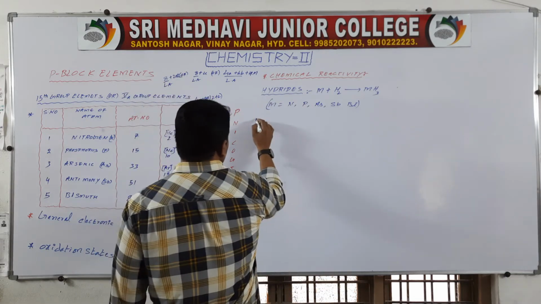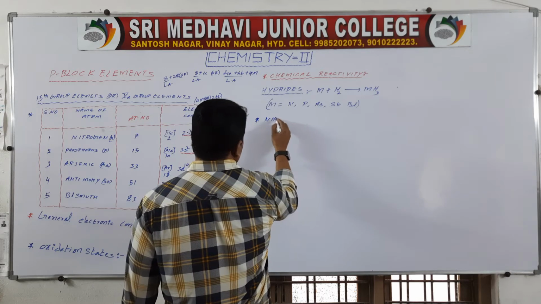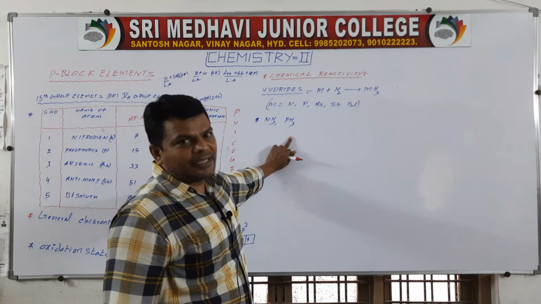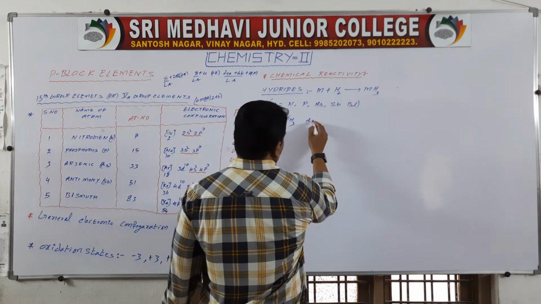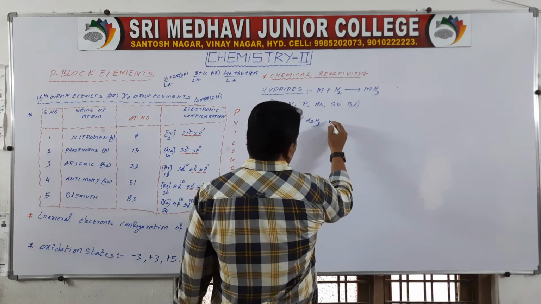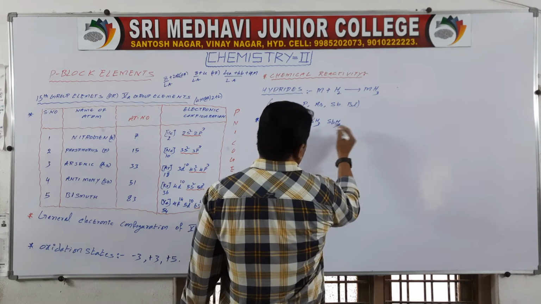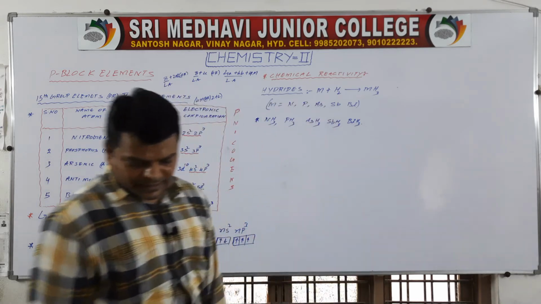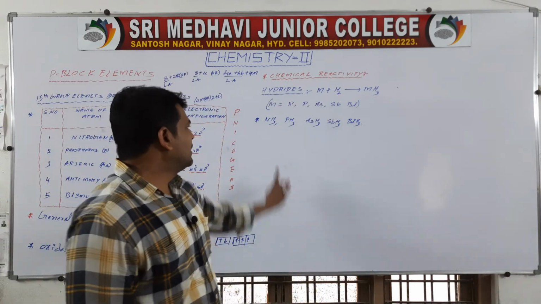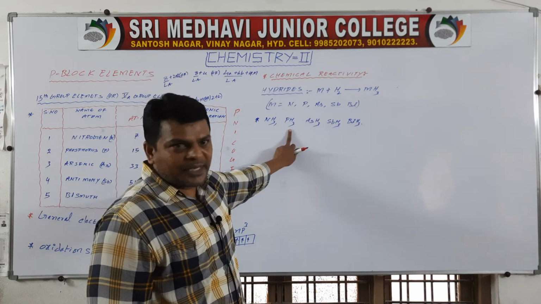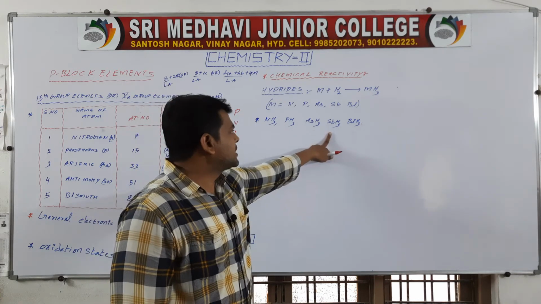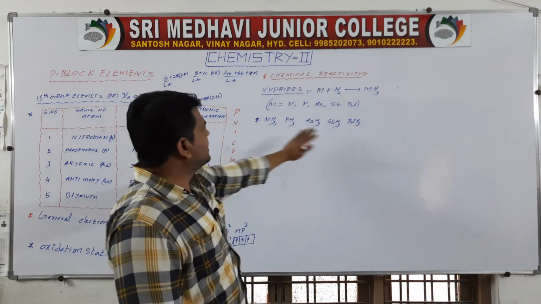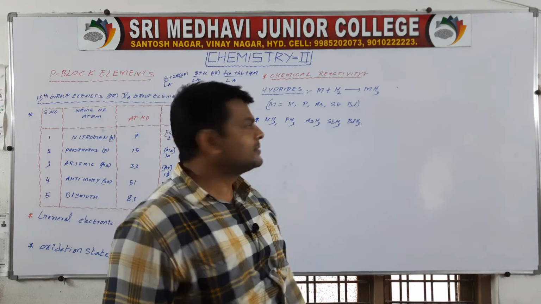It can form hydrides like NH3, PH3, AsH3, SbH3, BiH3. Okay, ammonia, phosphine, arsine, stibine, bismuthine.